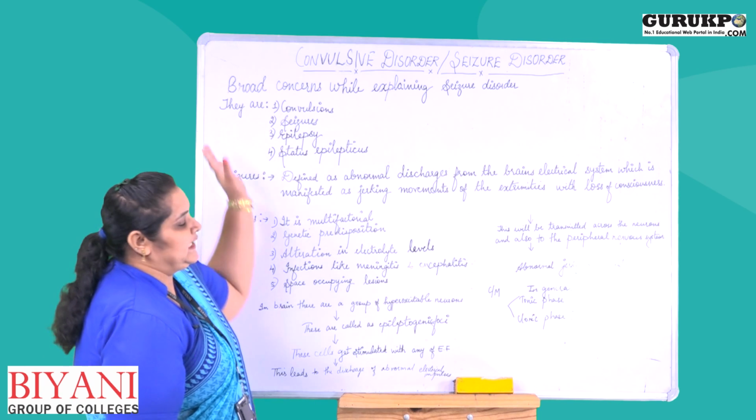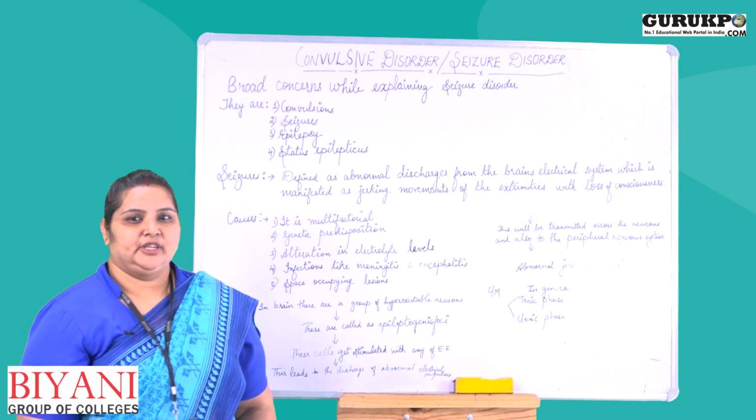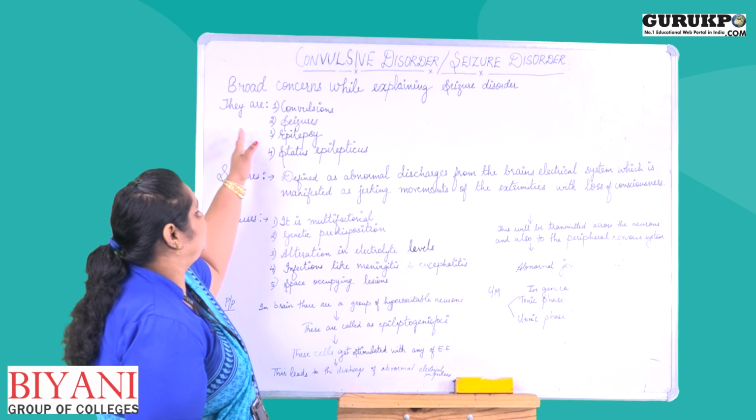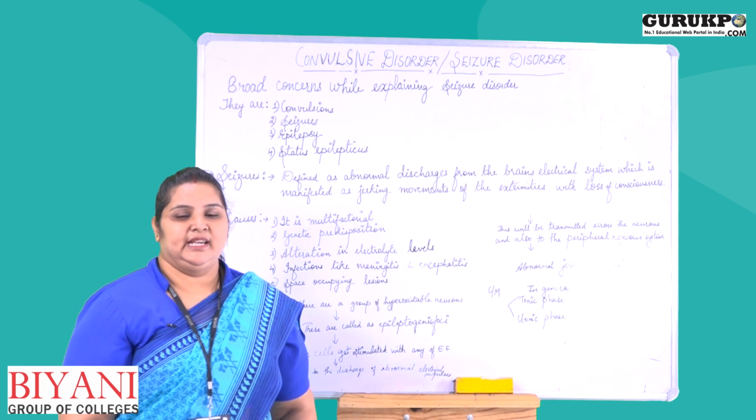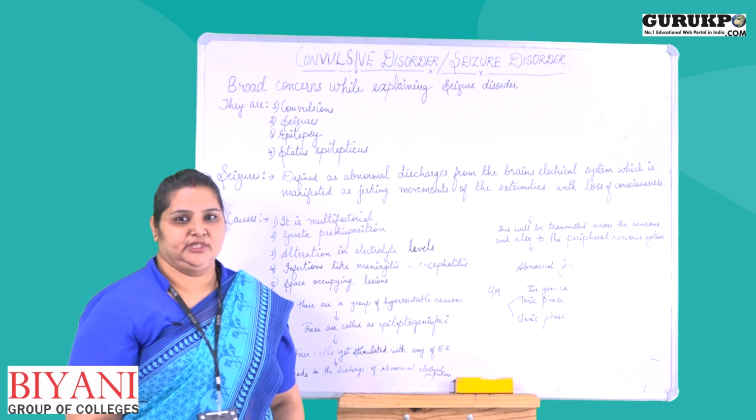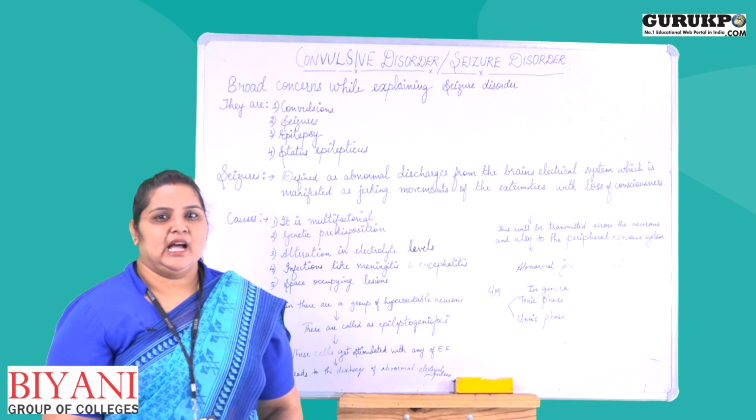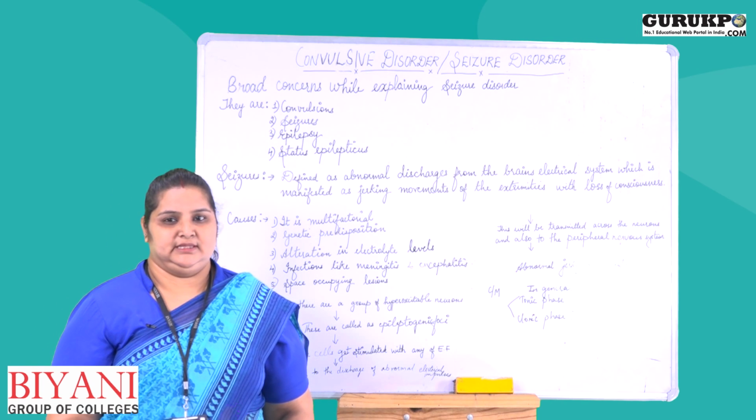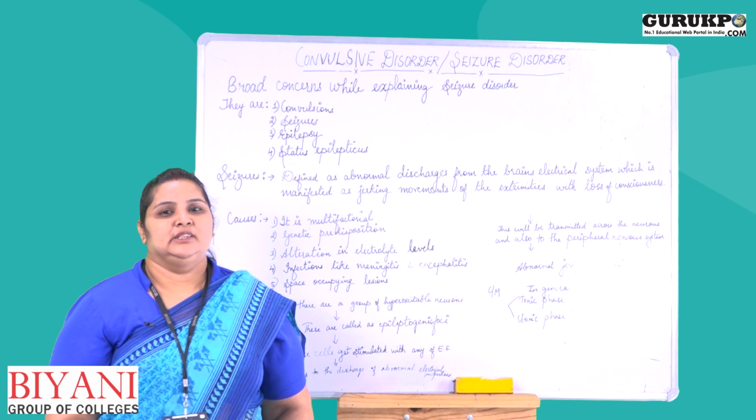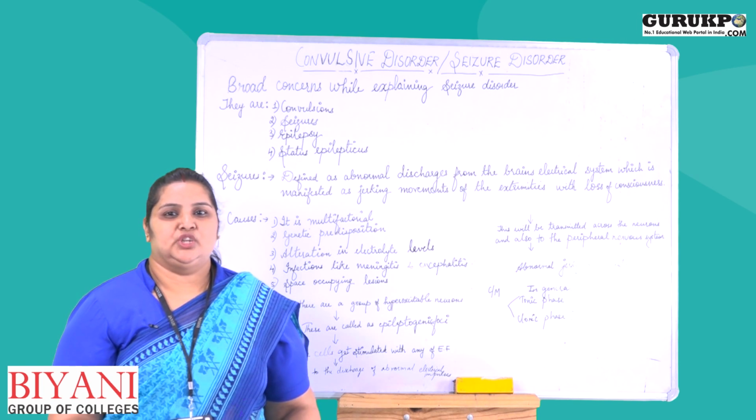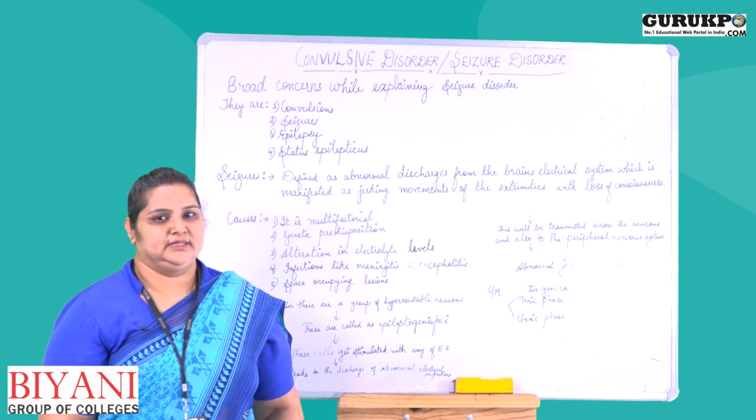While explaining convulsive disorder or seizure disorder, first we see some of the broad concerns regarding seizures. First we will discuss convulsions. Convulsions are involuntary contractions of the voluntary muscles. That means contractions of the voluntary muscles occur without our knowingly doing so.